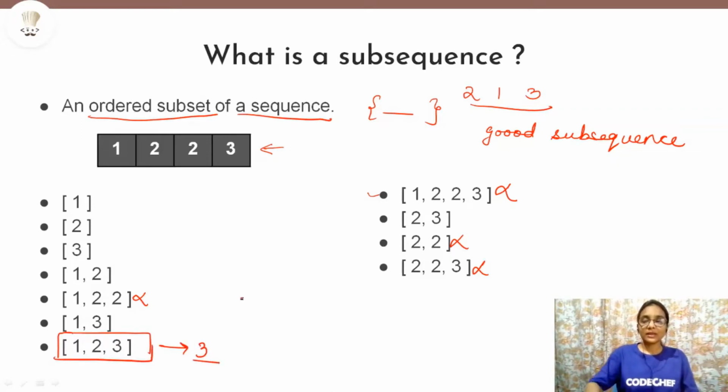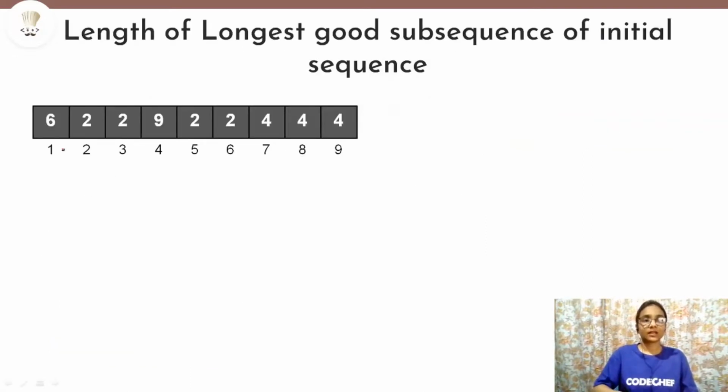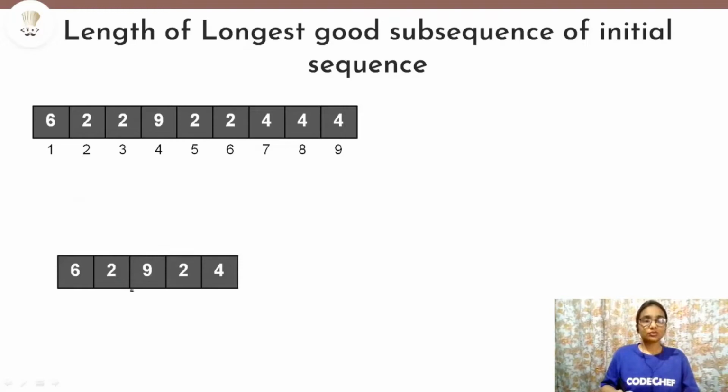So now coming back to our original sequence, we will find the length of the longest good subsequence in the initial example that we took with the problem. In this example, there will be many good subsequences, like we discussed earlier. But we are only supposed to take the longest one. So the longest in this example will be 6, 2, 9, 2, 4. Why? Because our good subsequence should not contain any two adjacent identical elements.